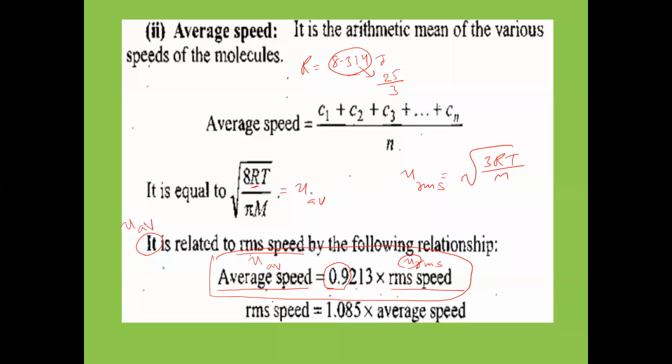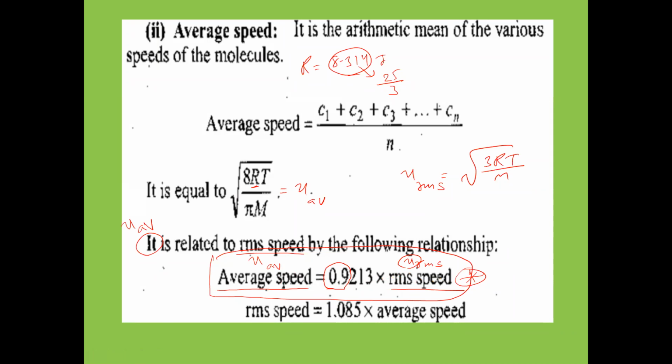If you remember this one, automatically you can take this one, no problem. RMS velocity is equal to this average velocity by 0.9213. Then you will get this one. Both you need to remember. This one remember mainly. Now, this formula is important, and I told you three types of velocities. What are the three types of velocities? This average velocity, RMS velocity, and also most probable velocity we have.